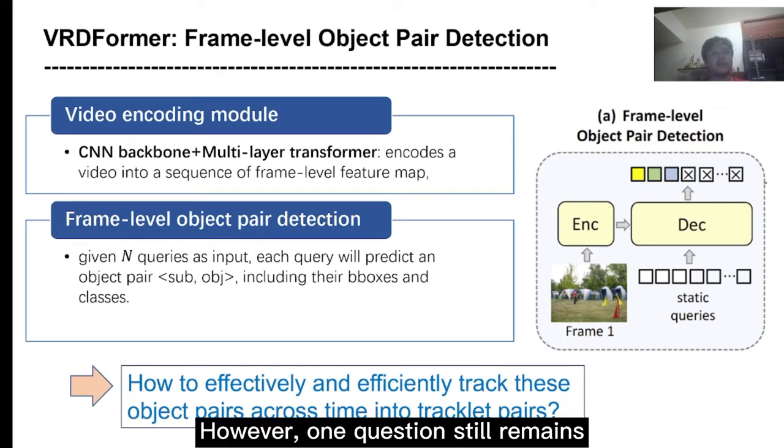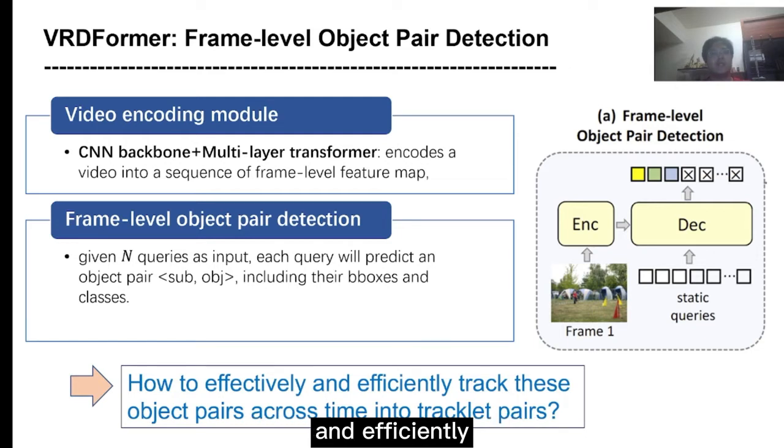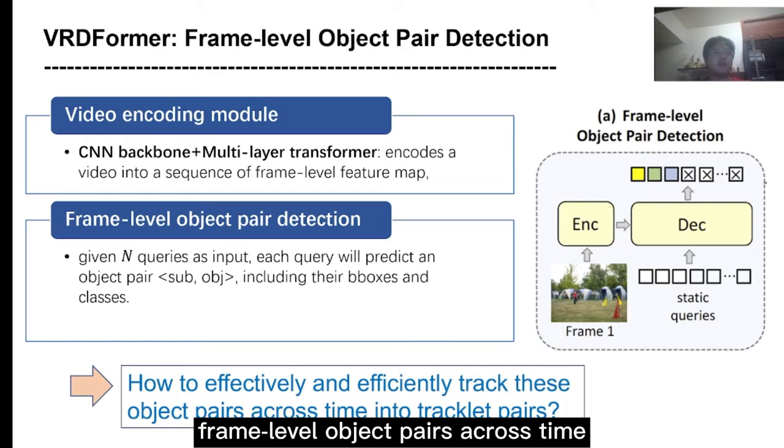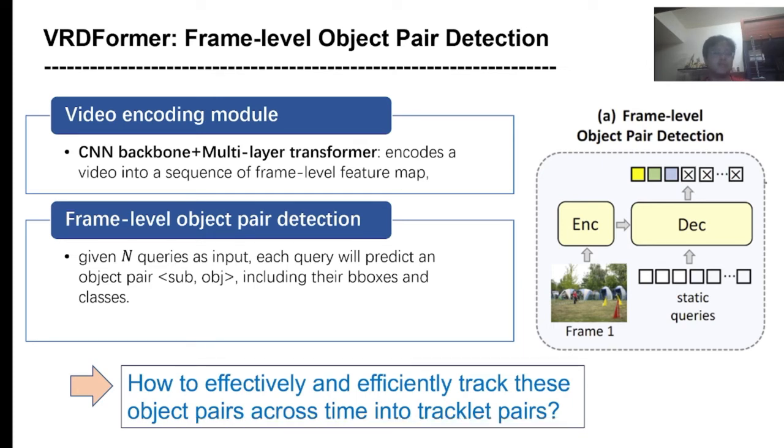However, one question still remains. Since our target is the trajectory of object pairs in the video, how can we effectively and efficiently track frame-level object pairs across time into tracklet pairs?